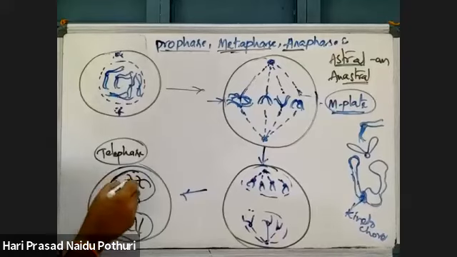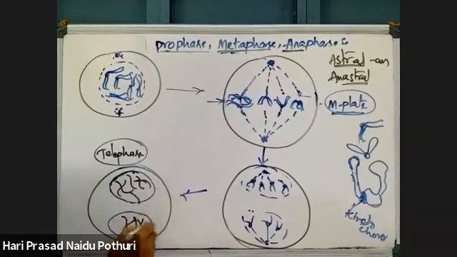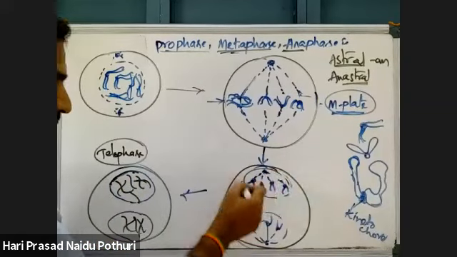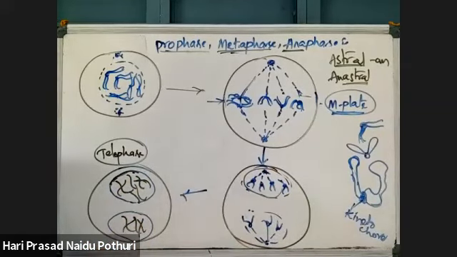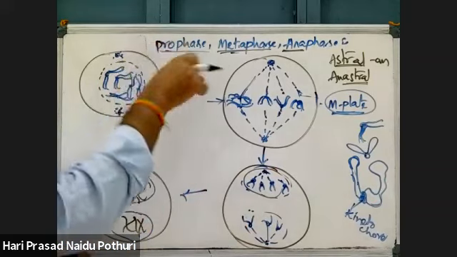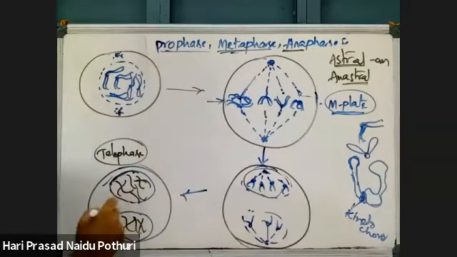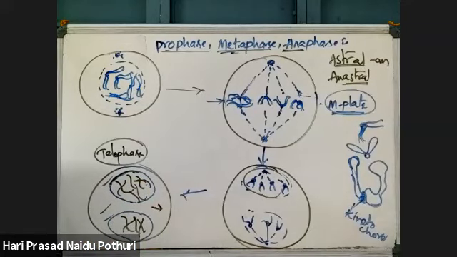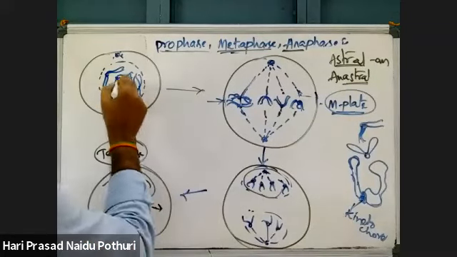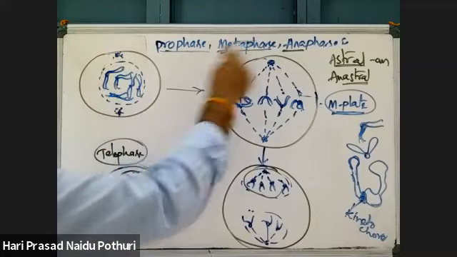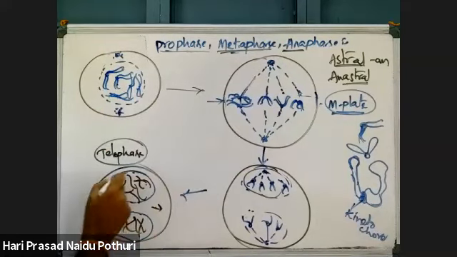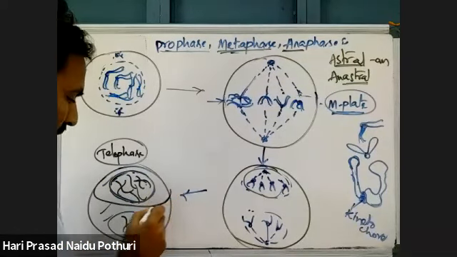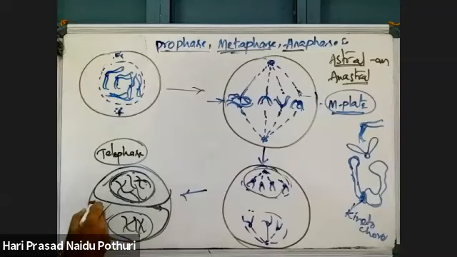See here, by the end of telophase, the separated chromosomes will decondense again. Condensation has taken place in prophase. Opposite to prophase, all are taking place. So one cell with two nuclei will form. This is karyokinesis. So one nucleus is there. From the prophase, metaphase, anaphase, telophase, one nucleus is divided into two nuclei. Then cytokinesis takes place where cytoplasmic division happens and two daughter cells are formed.